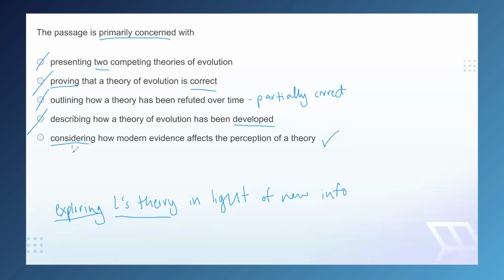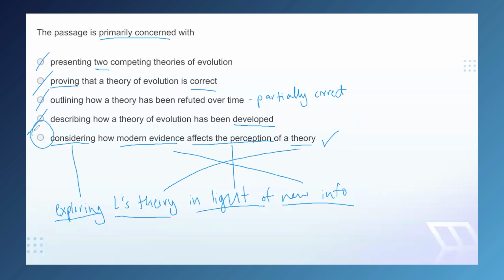Considering is a pretty good match for exploring. How modern evidence, pretty good match for new info, affects the perception of a theory. There's Lamarck's theory, and affects the perception of is pretty close to in light of. So this is actually really close to our summary and it matches our interpretation of the passage. So this is, in fact, the correct answer.